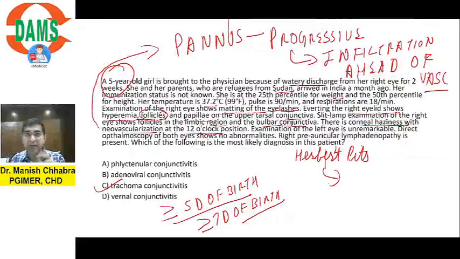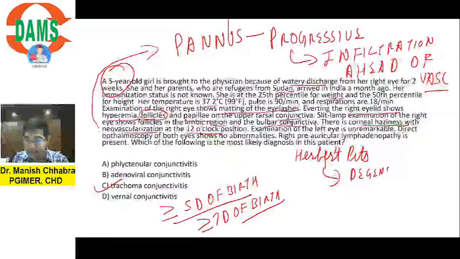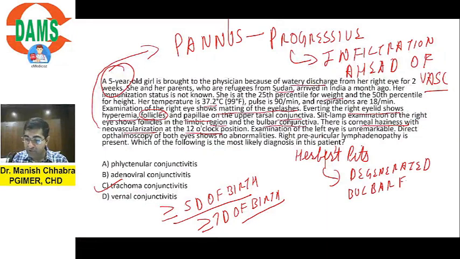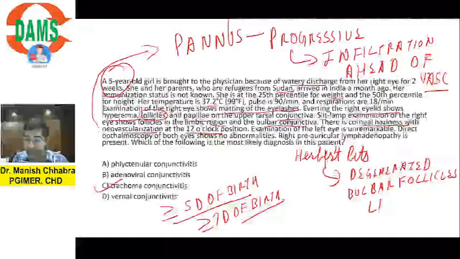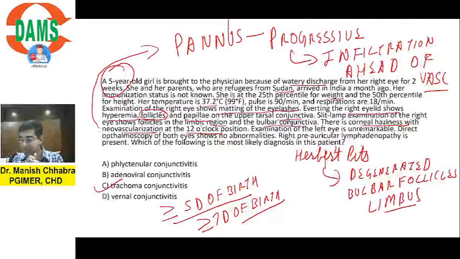What is Herbert pit? I told you, there will be bulbar conjunctival follicles. These bulbar conjunctival follicles will lie at the limbus, right? Now these follicles will get degenerated and will lead to permanent scarring. So these Herbert pits are due to degenerated bulbar follicles which are present on the limbus. Is it understandable? So Herbert pit is another important keyword in trachoma, right? Okay, what are the other features?